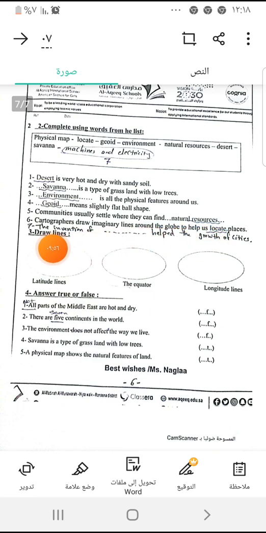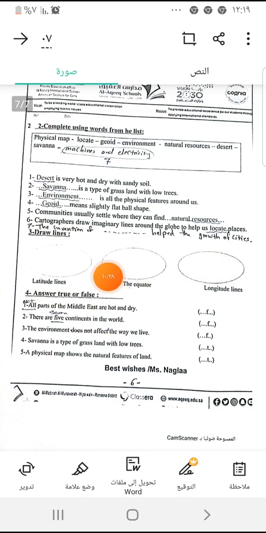locate places. The invention of machines and electricity helped the growth of cities. So if I asked you, what can you say some reasons for urbanization? Mainly machines and electricity. Machines and electricity were invented and they were only found in the city. This encouraged people to leave villages and go to live in the city. And that's how cities started to grow bigger, and that is the meaning of urbanization. And that also was very bad for the environment.